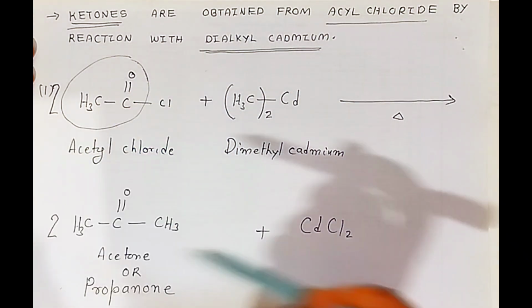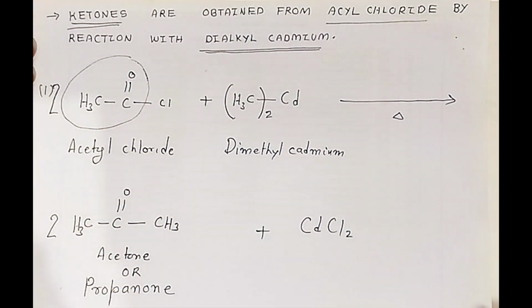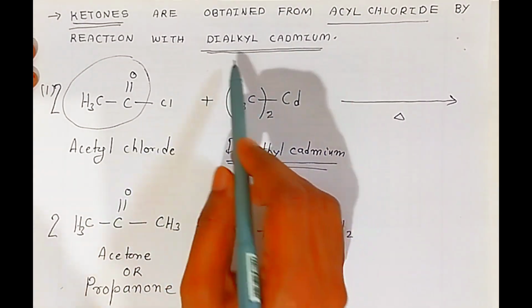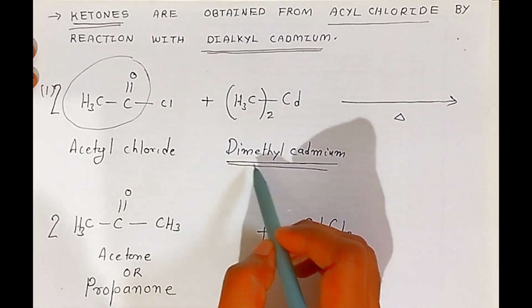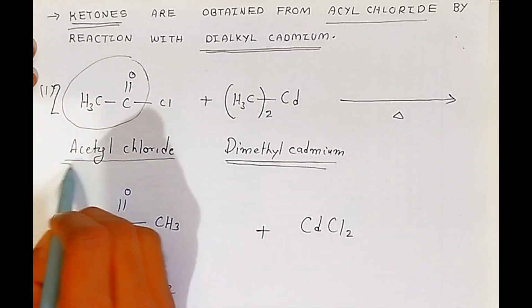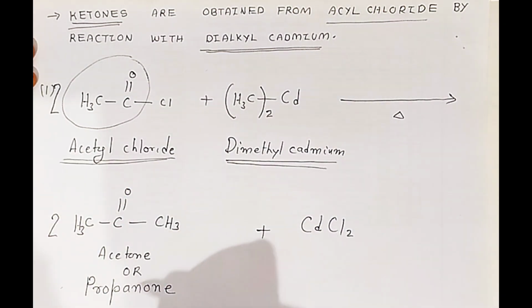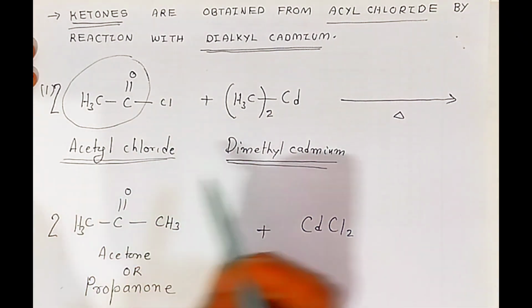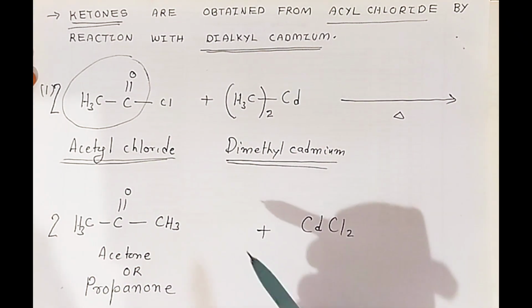So ketones are obtained from acyl chloride by reaction with dialkyl cadmium. So this is dimethyl cadmium. Instead of dialkyl, you can take any alkyl group, students. So here I have taken methyl, so it is called as dimethyl cadmium. React with acetyl chloride and it will give you ketone, that is acetone or propanone. In examination they may ask the action of dimethyl cadmium on acetyl chloride. So this way, students, you have to write down the reaction, you will get the full marks.